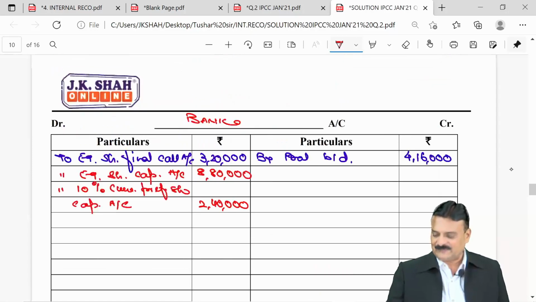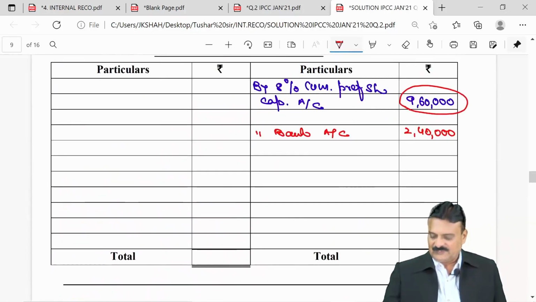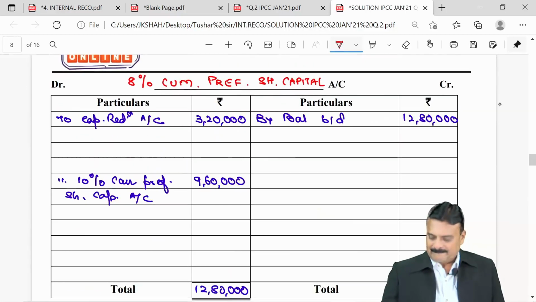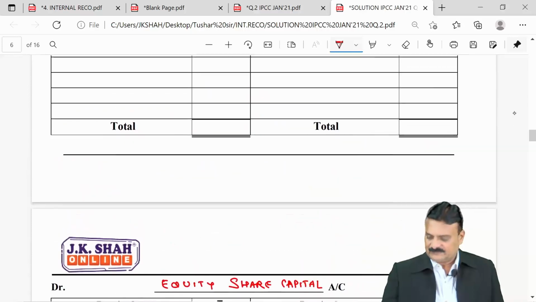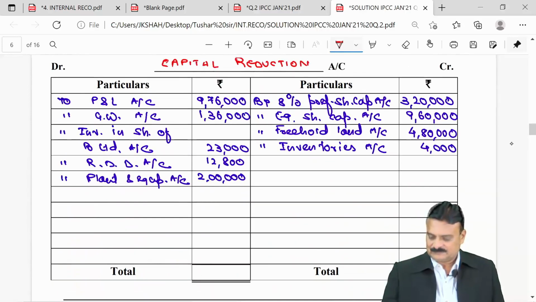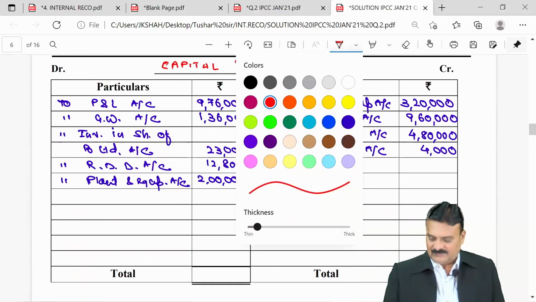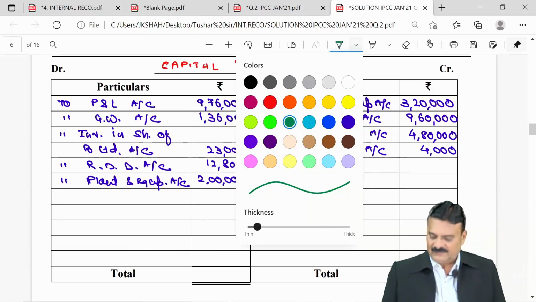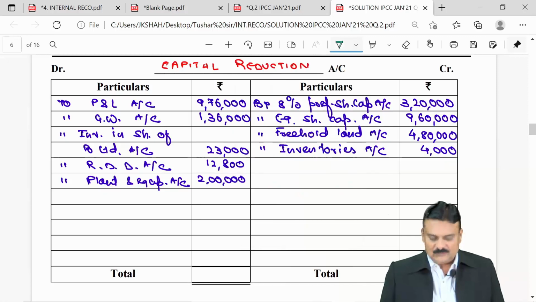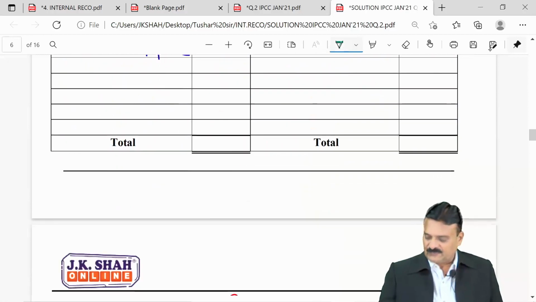Nothing else is left. We now have to close all the ledger accounts. The first account, capital reduction account. Debit and credit. When we make totaling, credit is heavier. The total of credit is 17,64,000.